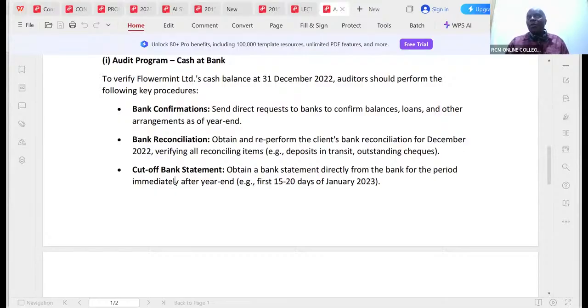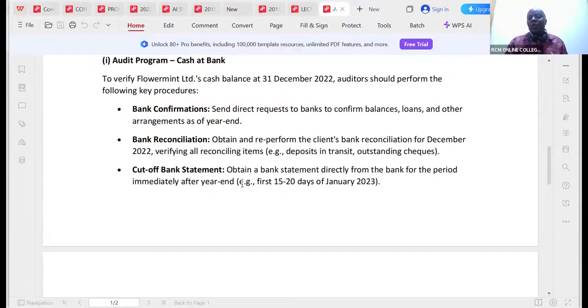Cutoff. Remember cutoff, we do cutoff towards the end of the year and immediately after the year end. We have to look at so many transactions there just to ensure that whatever transactions are captured in 2022 in the financial statements, for sure, they belong to 2022. Obtain a bank statement directly from the bank for the period immediately after year end.